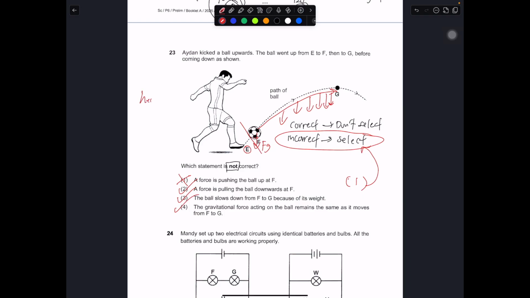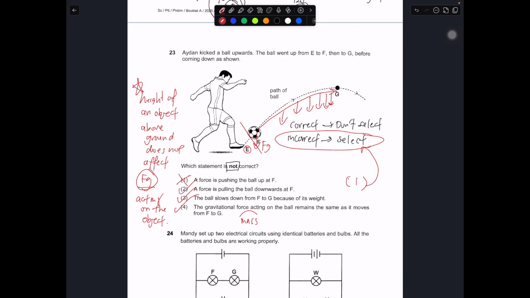The height of an object above ground does not affect the gravitational force acting on the object. So this is the key rule. The height of an object above ground does not affect the gravitational force acting on an object. What affects it? Only the mass. More mass, more gravitational force acting on it.